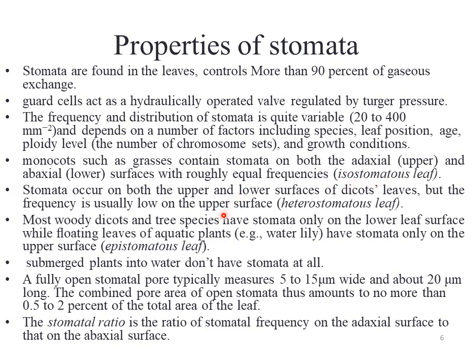And if both surfaces of the leaf, that is the above surface and the below surface, contain an equal number of stomata, then this situation is called isostomatous leaf. And if the above and below surface of the leaves do not contain an equal number of stomata, then this situation is called heterostomatous leaf, which is mostly present in the dicots and which usually have stomata on both surfaces. However, the frequency of the stomata on the lower side of the leaf is almost double or more as compared to the upper part of the leaf.